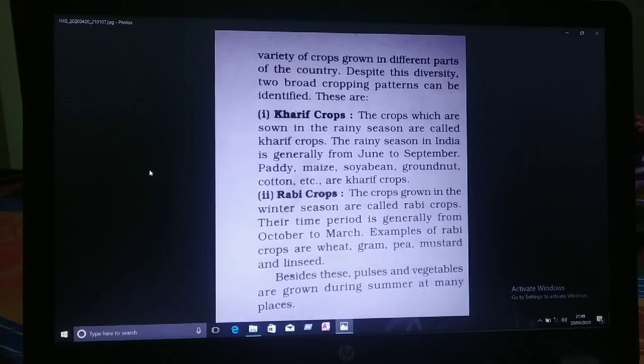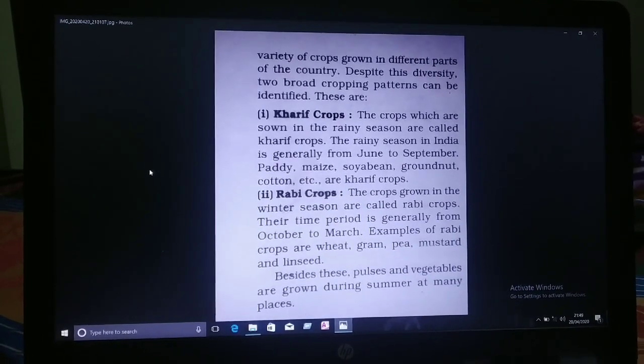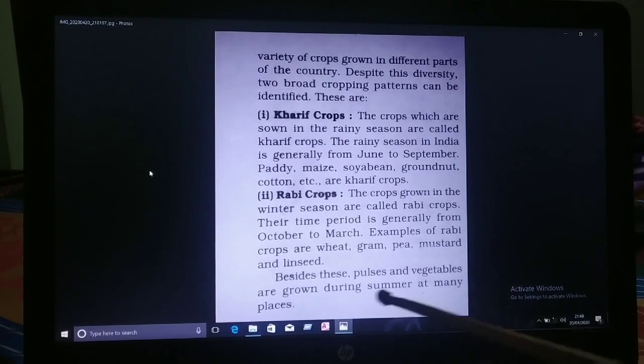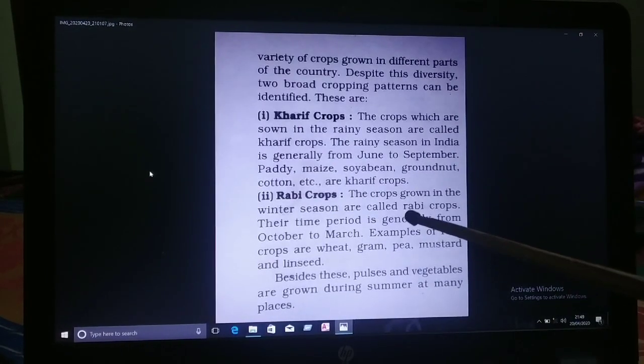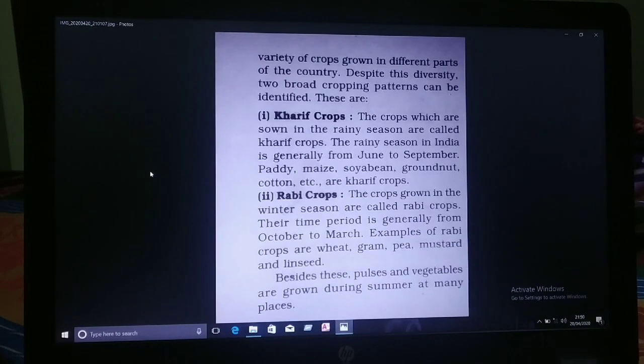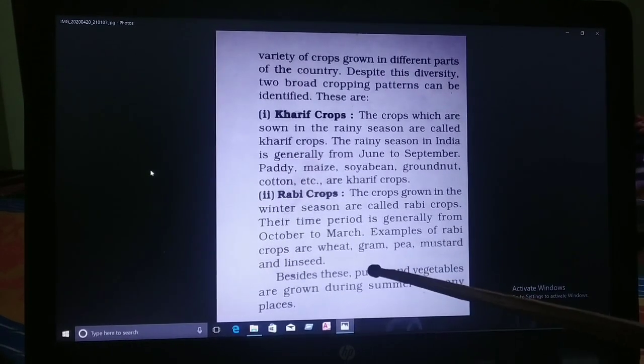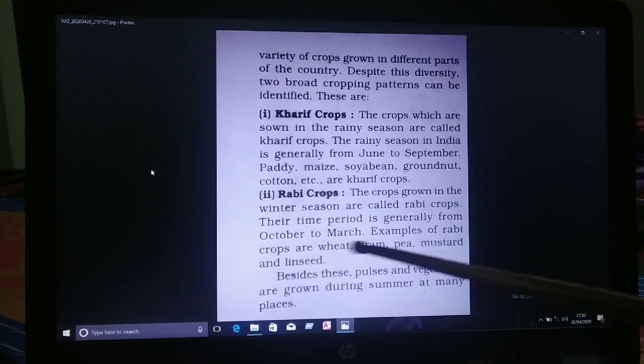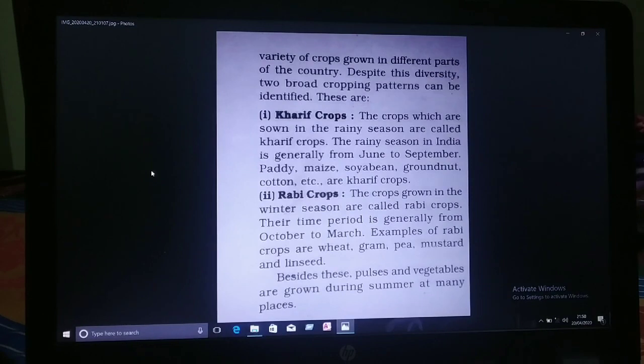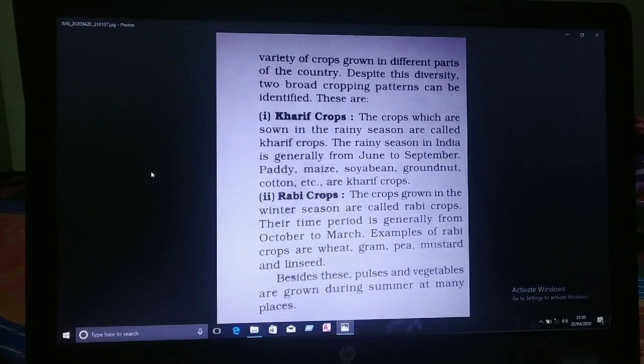Besides this, we have to know about cereals, pulses, vegetables also, because all these provide us different types of nutrients. Cereals provide carbohydrates, pulses provide us proteins, and vegetables provide different amounts of vitamins.